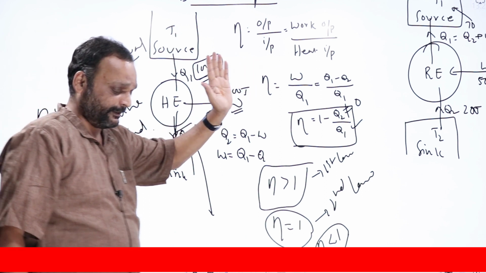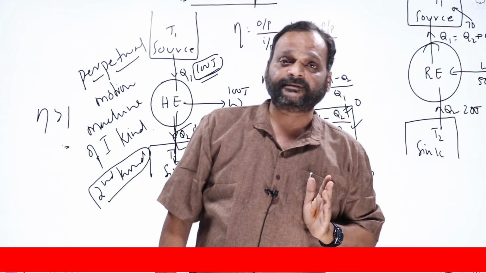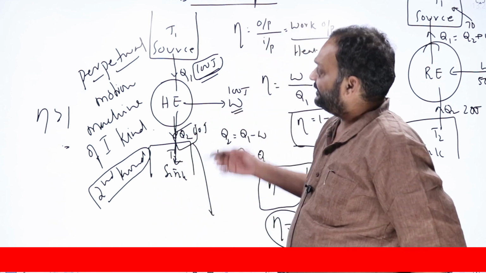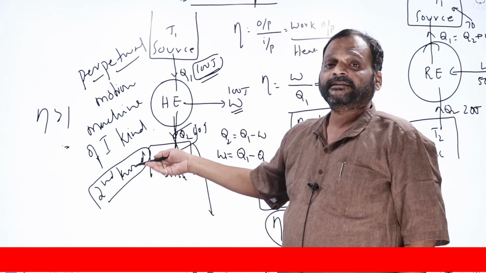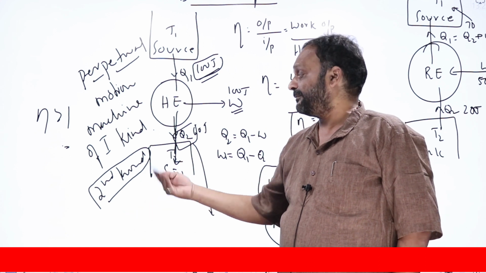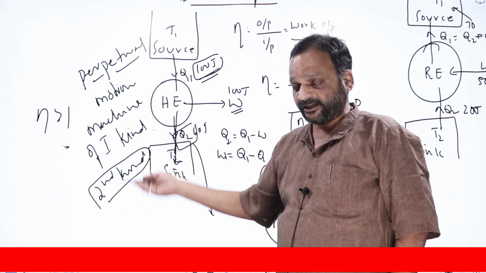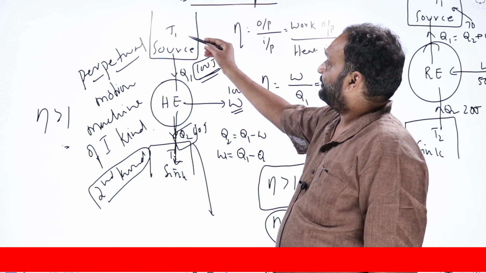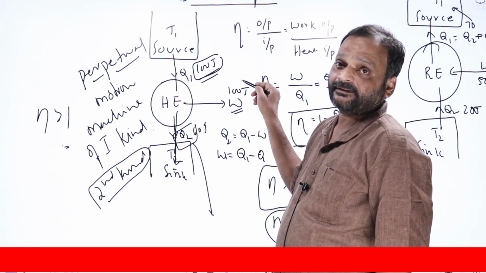That is known as Kelvin-Planck statement of second law of thermodynamics. Another way it is stated: perpetual motion machine of second kind is impossible. What is a perpetual motion machine of second kind? That's known as Ostwald statement of second law. Something taking some heat and converting all of it into work.